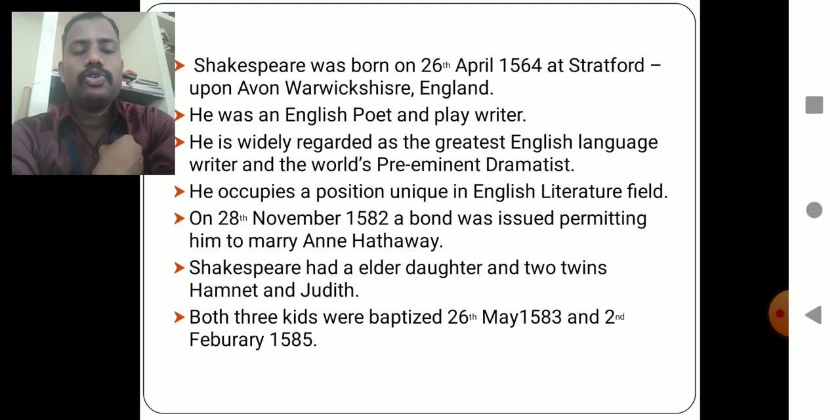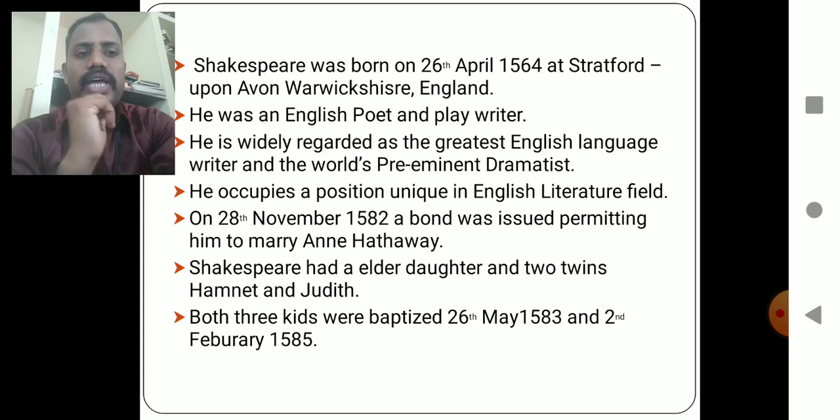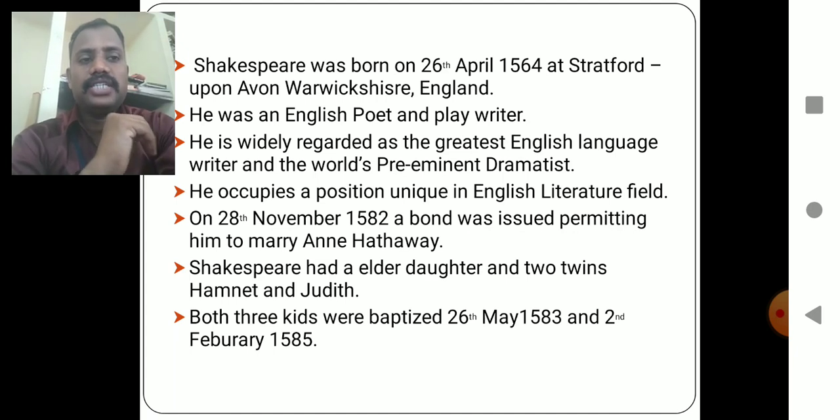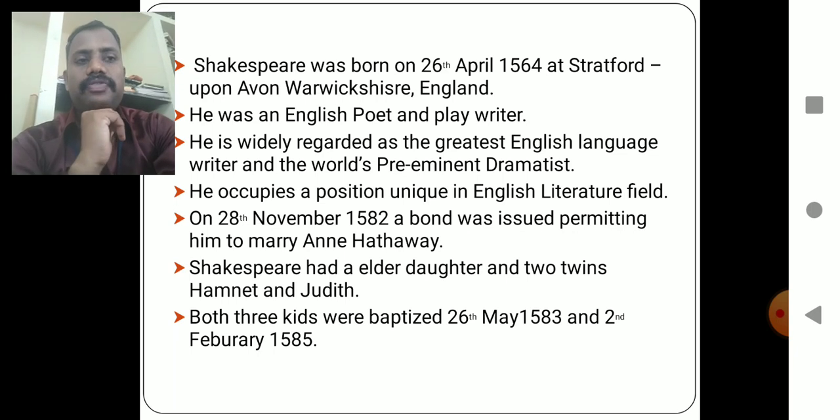He got married on 28th November 1582. A bond was issued permitting him to marry Anne Hathaway. Shakespeare had twin children, Hamnet and Judith, and one elder daughter. All three children were baptized on 26th May 1583 and February 1585.